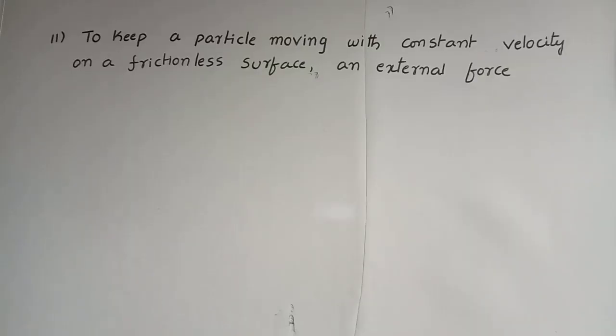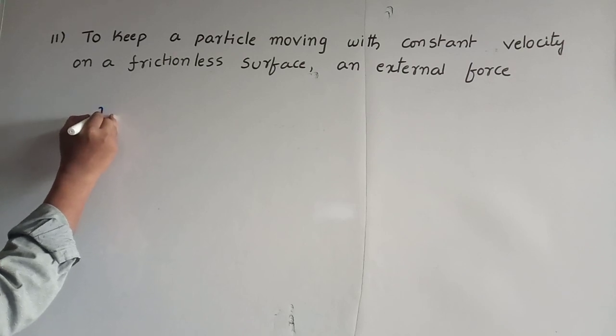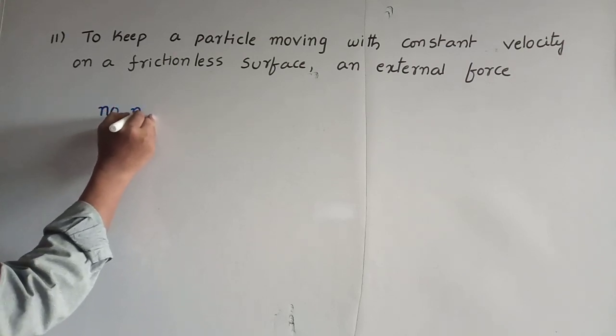Next, the 11th one. To keep a particle moving with constant velocity on a frictionless surface, an external force is needed? A body moving with a constant velocity on a frictionless surface needs no force acting on it. So no, it is not necessary. That is the answer.